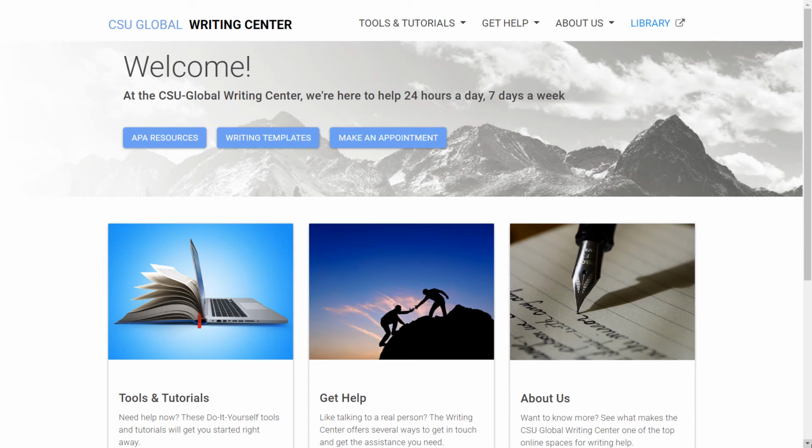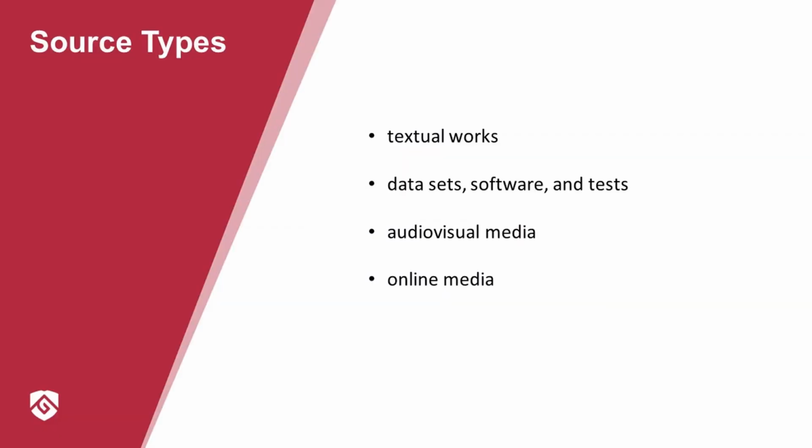Reference citations are formatted citations of your sources you used in your assignment that inform the reader where you found your information. This video will help you create references for the most commonly used sources. In APA7, there are 4 major groups of sources: textual works, dataset software and tests, audiovisual media, and online media. Your source type determines the template you would use to cite your reference.